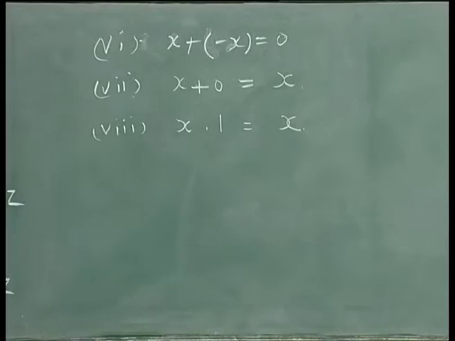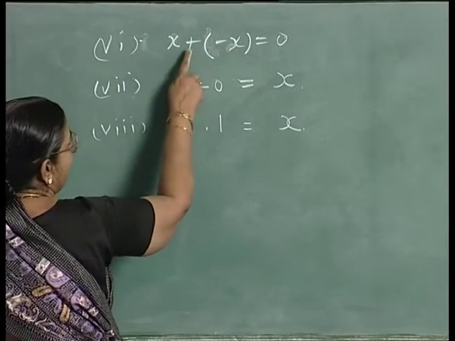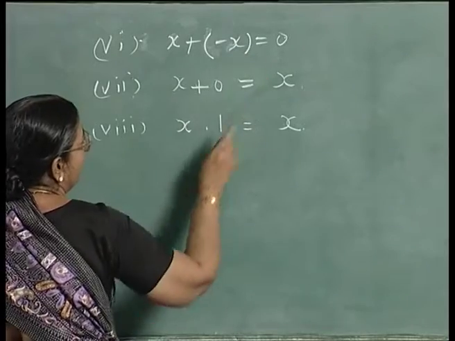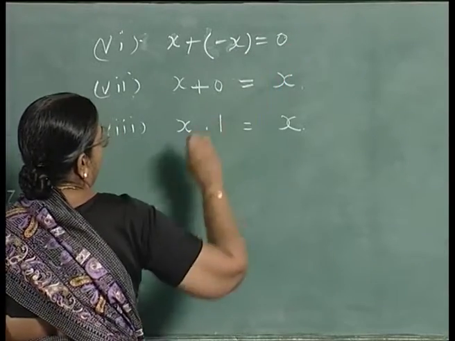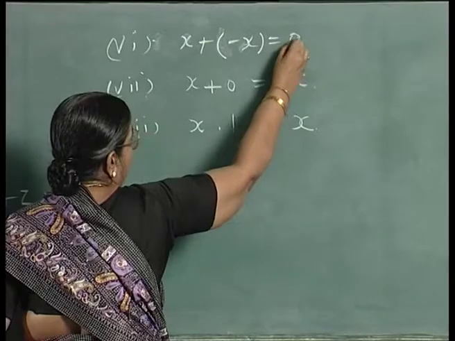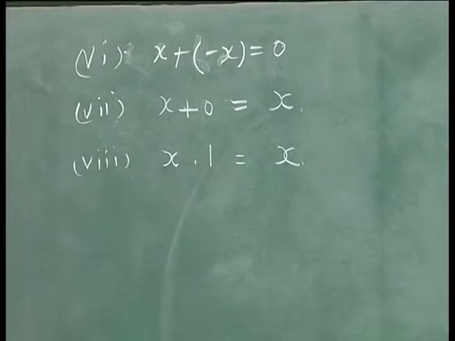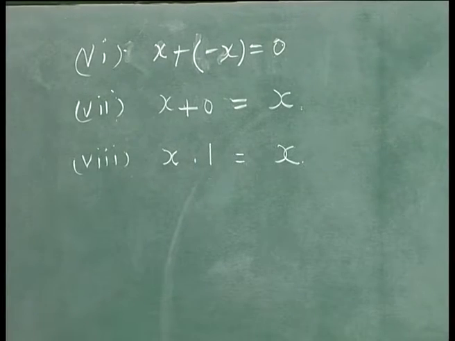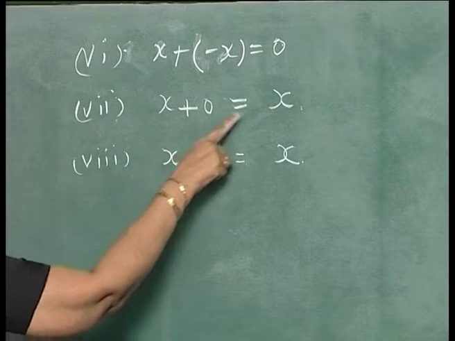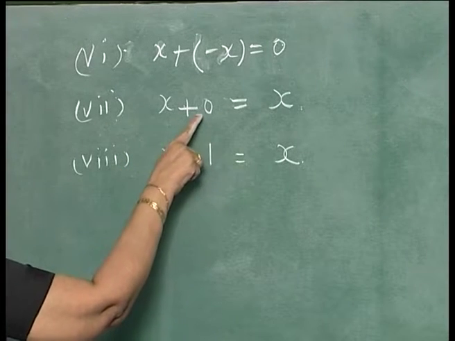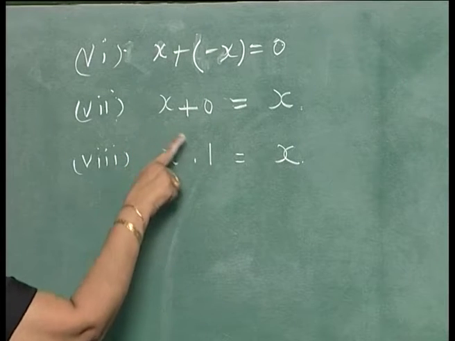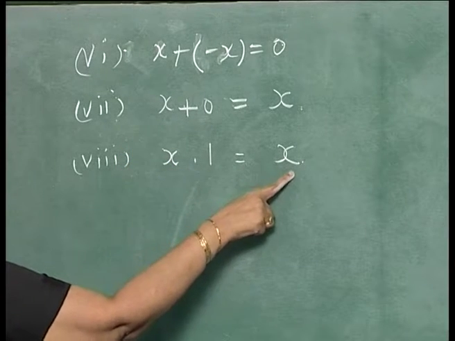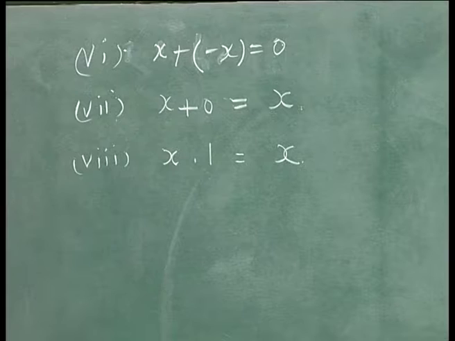Then with respect to unary minus, you have x plus minus x is equal to 0, the 0 element, the identity element of addition. x plus 0 is equal to x, that is 0 is the identity for addition, and x dot 1 is equal to x, 1 is the identity element for multiplication. We shall learn more about identity elements in a formal manner in a moment.